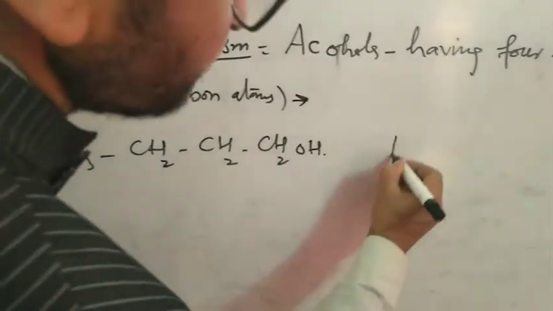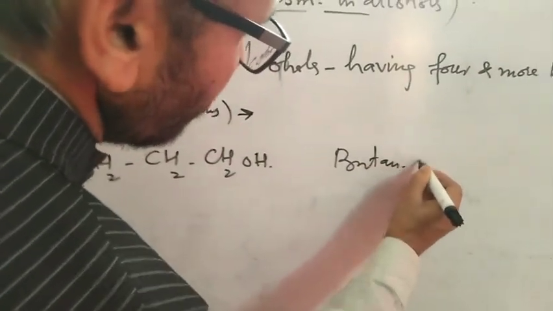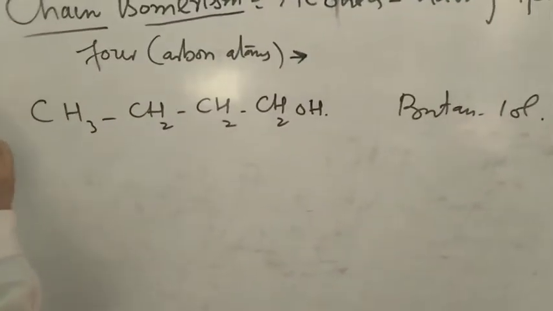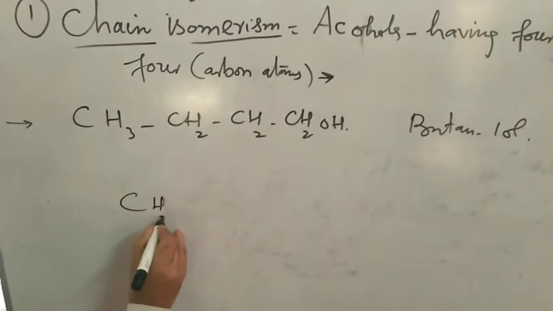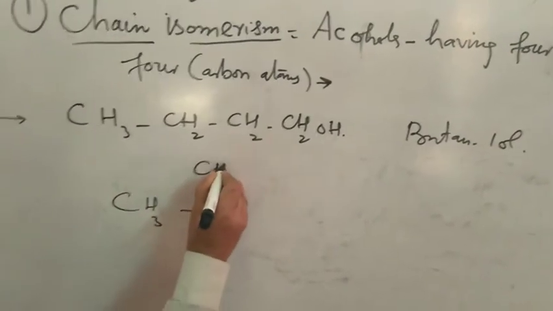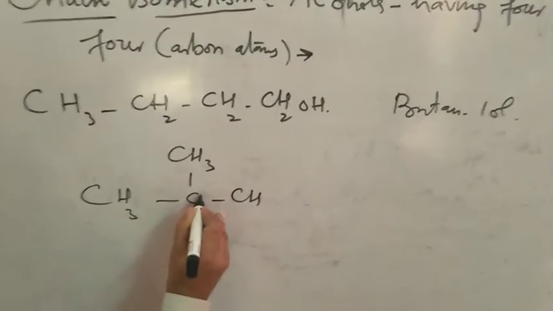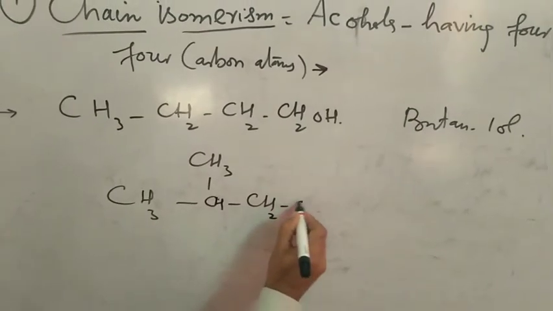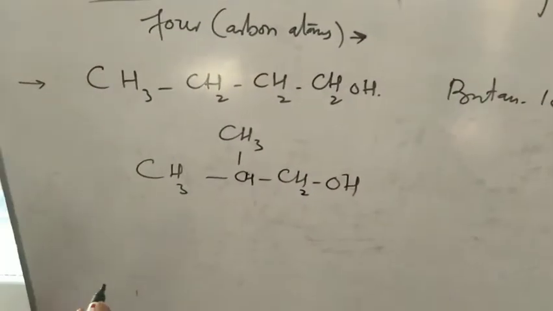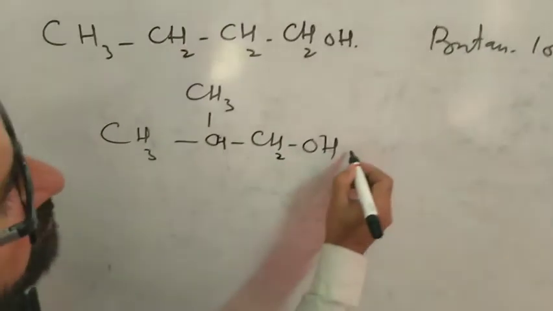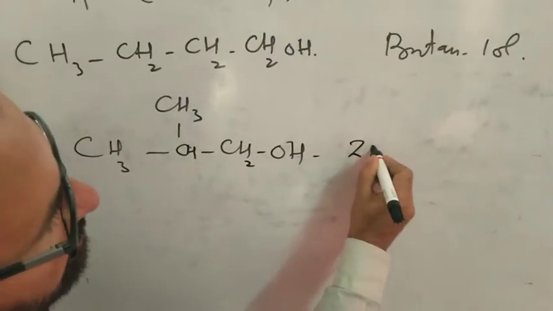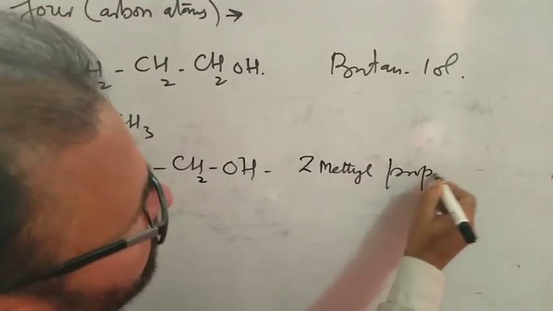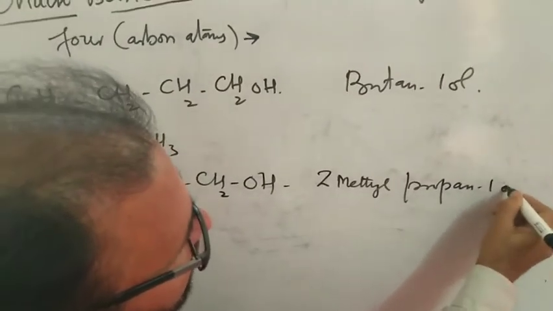This butanol, butan-1-ol. So if we take the first isomer, the second will be this one, 2-methylpropan-1-ol.